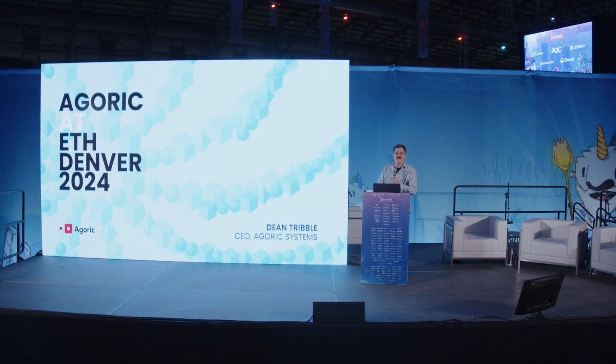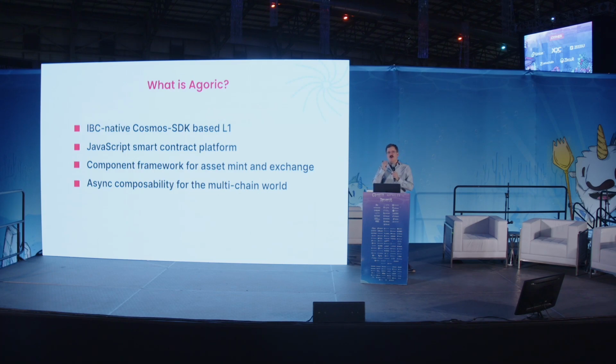I am Dean Tribble, CEO of Agoric, which is a layer 1 Cosmos-based L1 with integrated IBC, the inter-blockchain communication protocol, for building smart contracts in JavaScript. The idea is, of course, to enable the millions of developers out there in Web 2 land and beyond to build smart contracts.